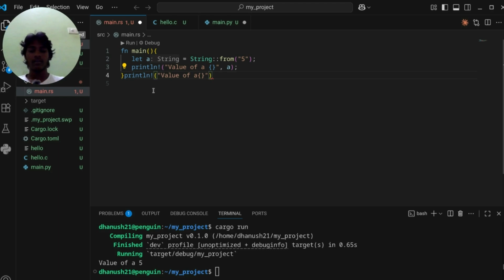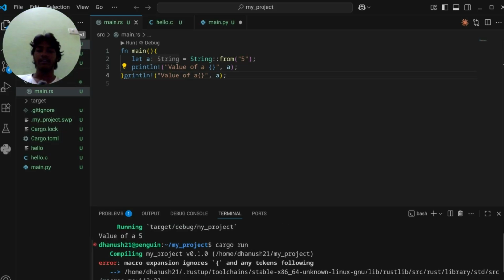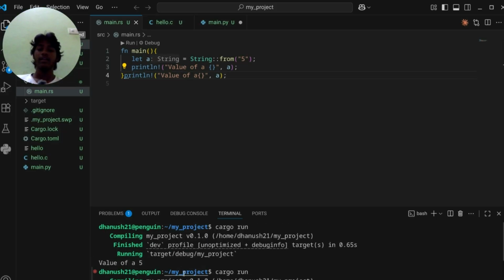So what should it print? We get an error. Why? Because a is equals to 5 and the value is only valid in the scope where we have actually given it the string. Okay, so this is the third rule.